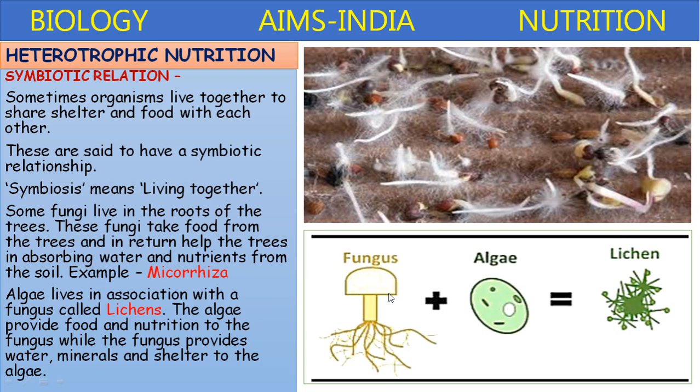Algae provide the nutrients. In this way, both are protected. These lichens are present near the seashores because there are several enemies for these lichens. To protect themselves, these algae and fungi associate with each other. So in the symbiotic relationship, there is a mutual benefit between both symbionts, both organisms.